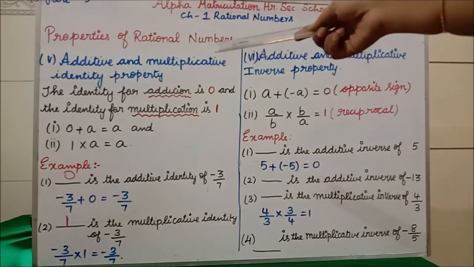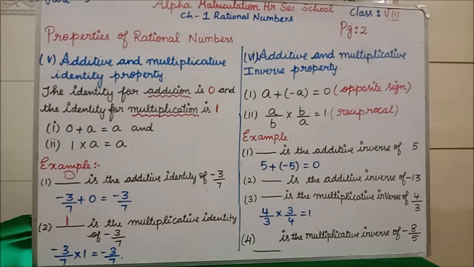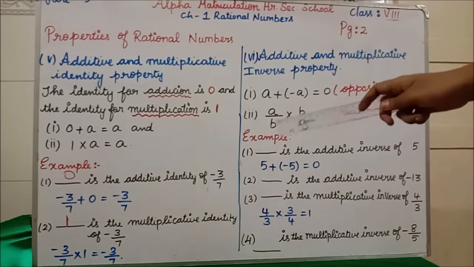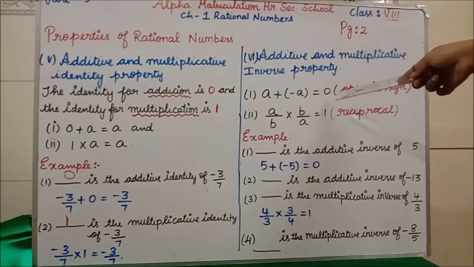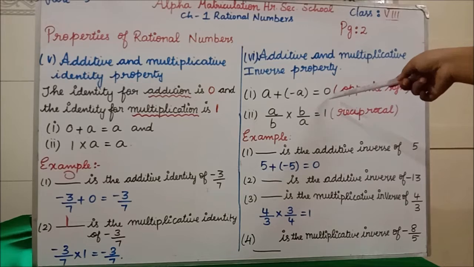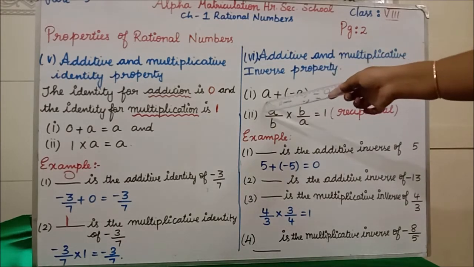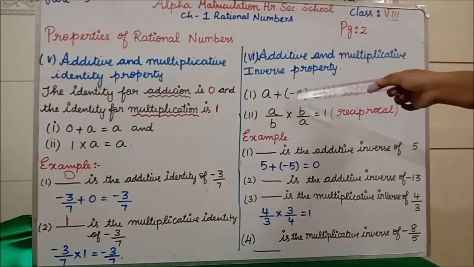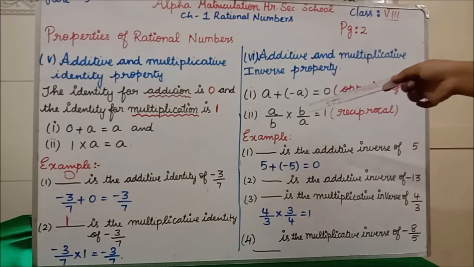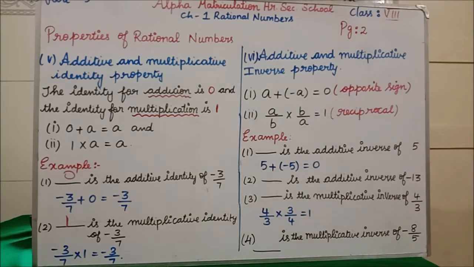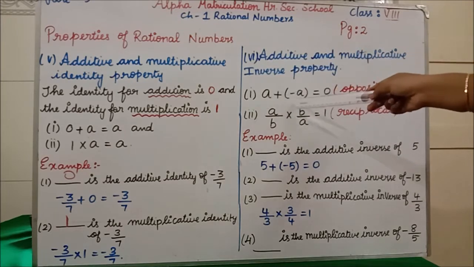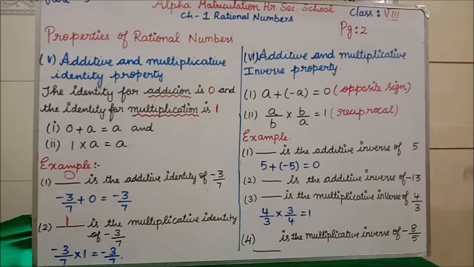See here, identity property we have seen. Here, inverse. Inverse means opposite. See, for addition, additive identity means you have to get 0. Isn't it? So, when you will get 0, inverse means, as I told, opposite. Now, here plus A I am having. So, to get 0, only if we do minus A, this plus A and minus A will get cancelled, we will get 0. Clear? Additive inverse property is A plus minus A equals 0.